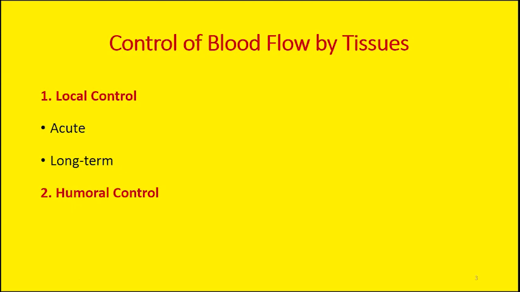So we will not go into the details of local control. We have already discussed that yesterday. So we will continue from the humoral control today. As we have discussed, humoral control means the control or the regulation of the cardiovascular system by different hormones. And we can categorize these agents as vasoconstricting agents and vasodilating agents.